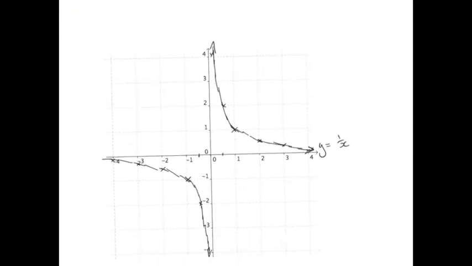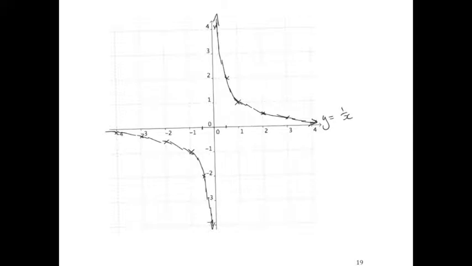The other one is y = 2 - x. So, y = 2 - 0 is 2. y = 2 - 1 is 1. y = 2 - 2 is 0. Oh, look at that. It's a straight line going through those points. Of course, we knew it was a straight line. So it looks something like that. Now, so that's y = 2 - x. B, hence, find any solutions to the equation 2 - x = 1/x.